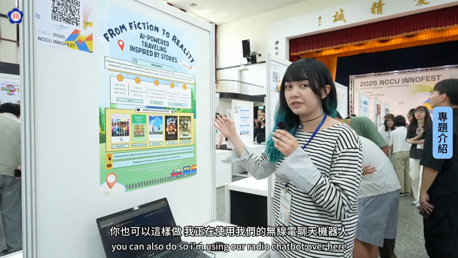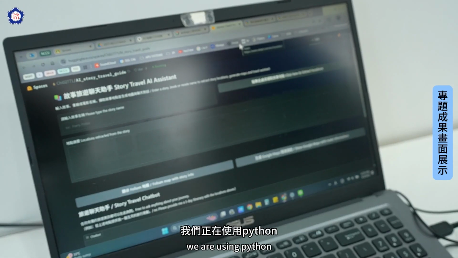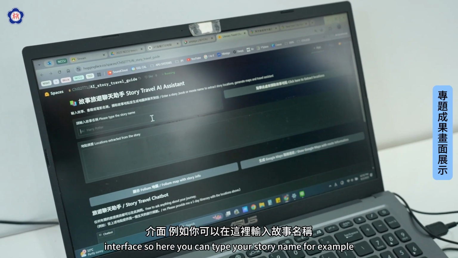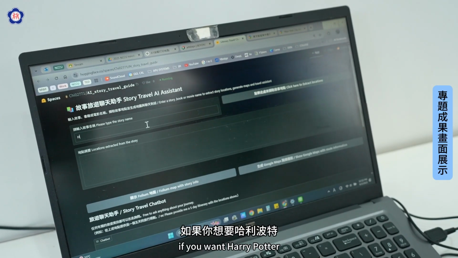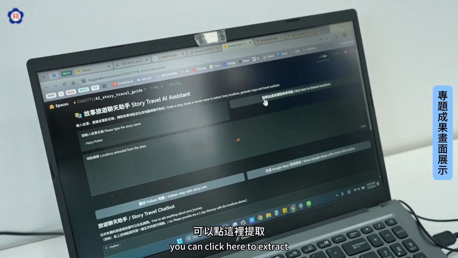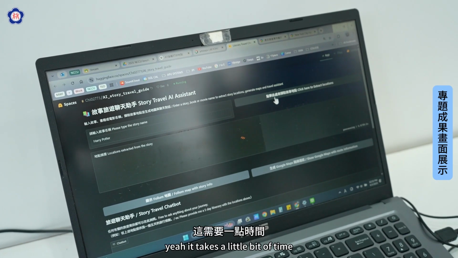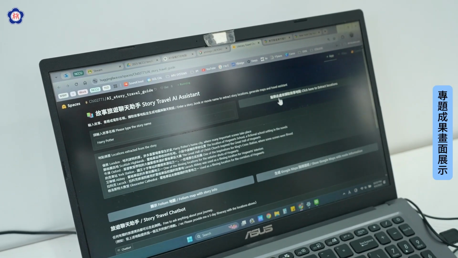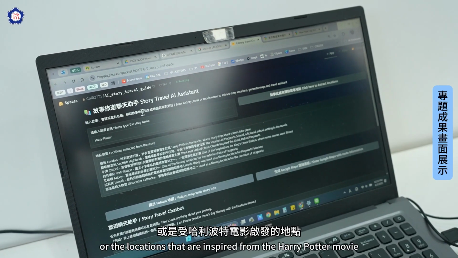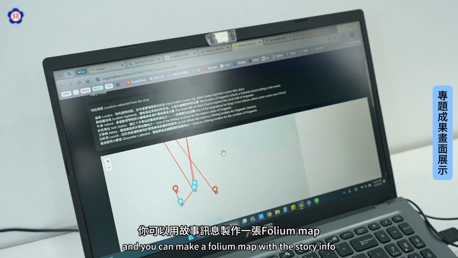I'm using our Gradio chatbot over here. So this is our code. We are using Python, but for our interface, we're using the Gradio chatbot interface. So here you can type your story name. For example, if you want Harry Potter, you can click here to extract the said locations. Yeah, it takes a little bit of time. So for example, these are the locations from Harry Potter, or the locations that are inspired from the Harry Potter movie.